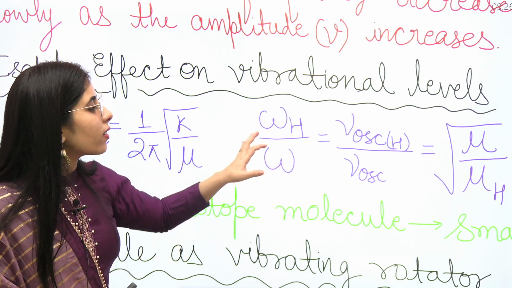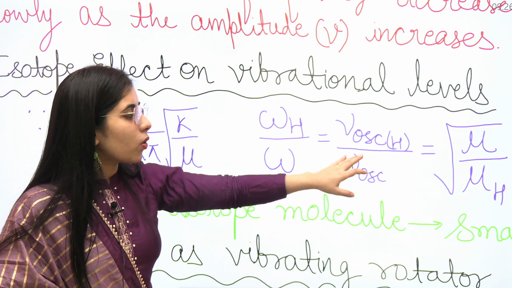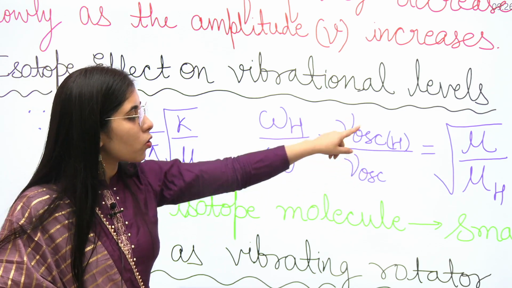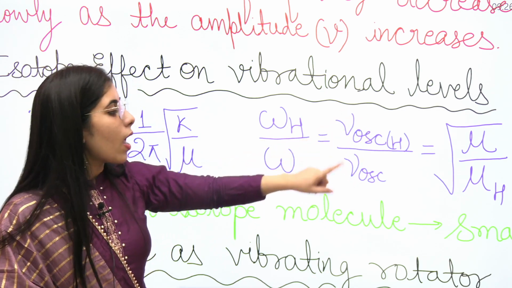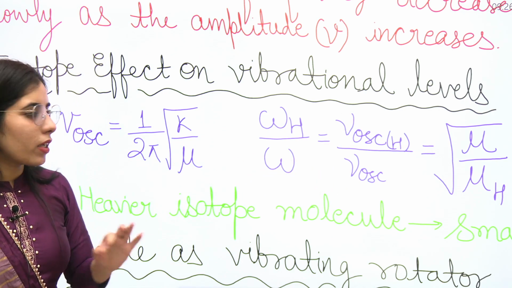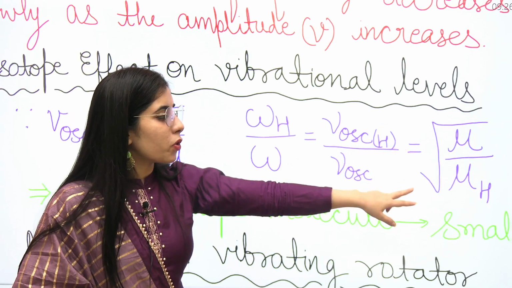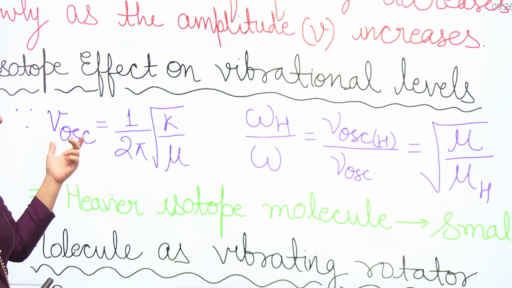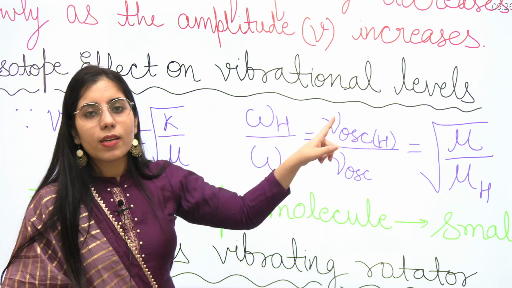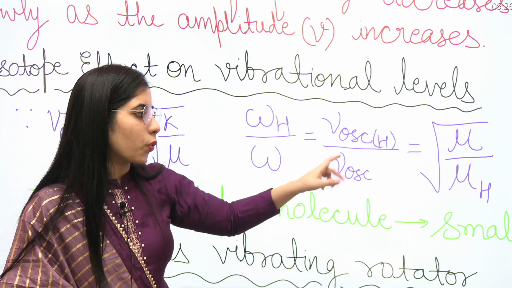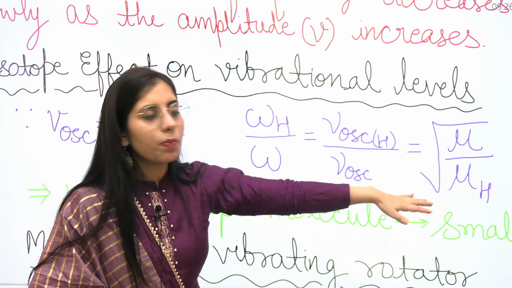In that case, you can write it as nu oscillation corresponding to the heavier in the numerator and nu oscillation corresponding to the lighter one in the denominator. That will be equal to root mu upon mu_h. As per the dependency of nu oscillation on mu, you will have it inversely proportional in this case too. So that's going to be root mu upon mu_h.